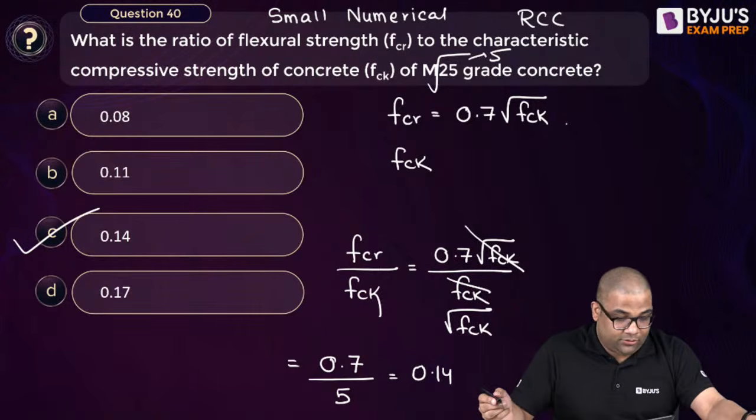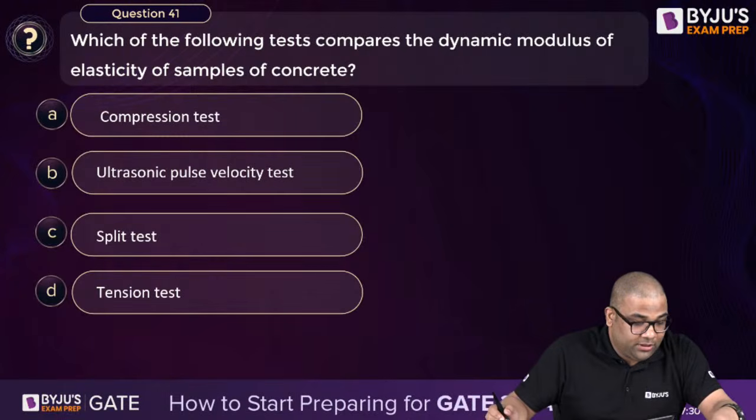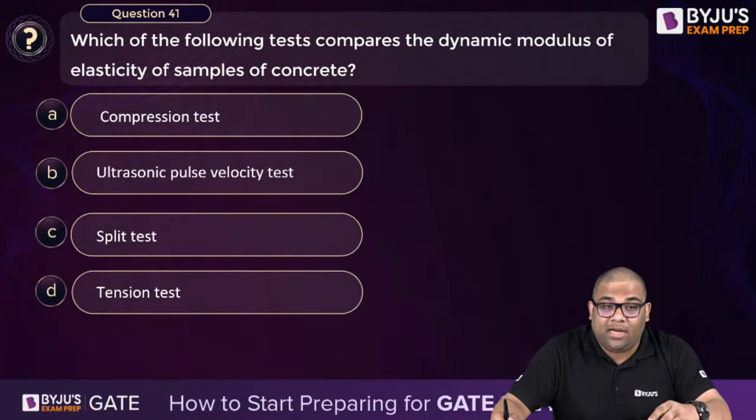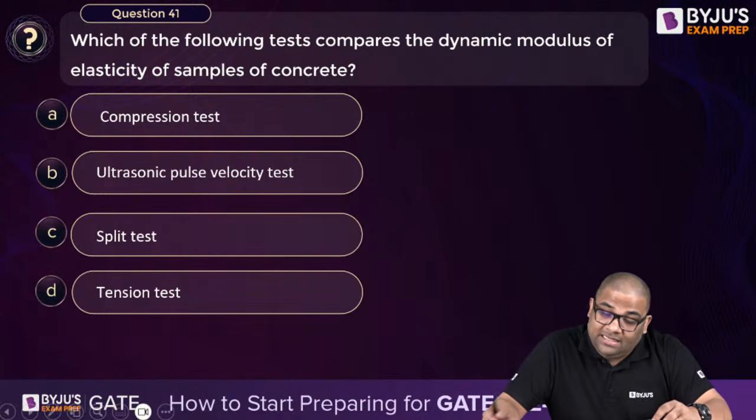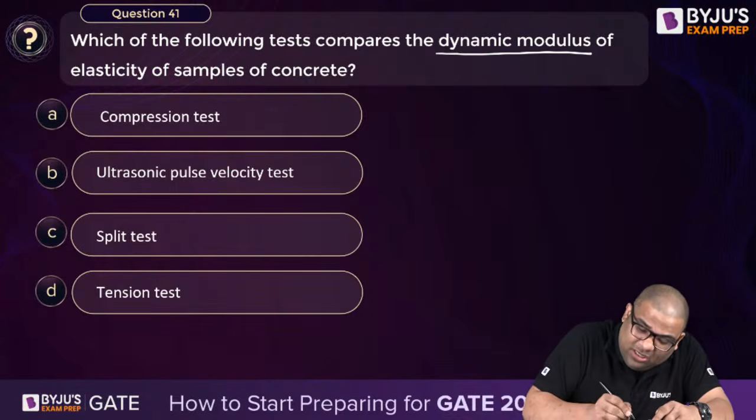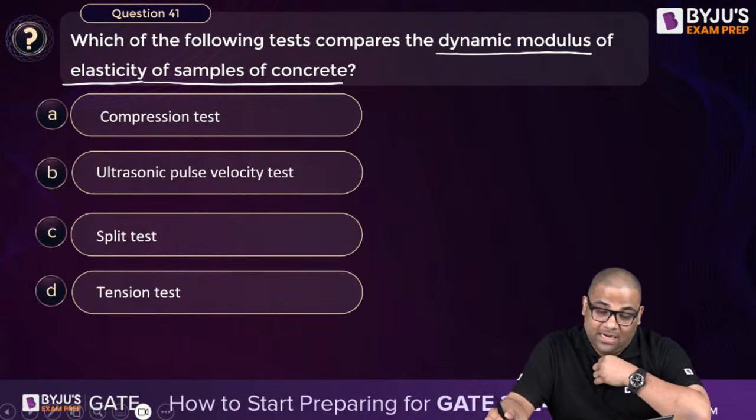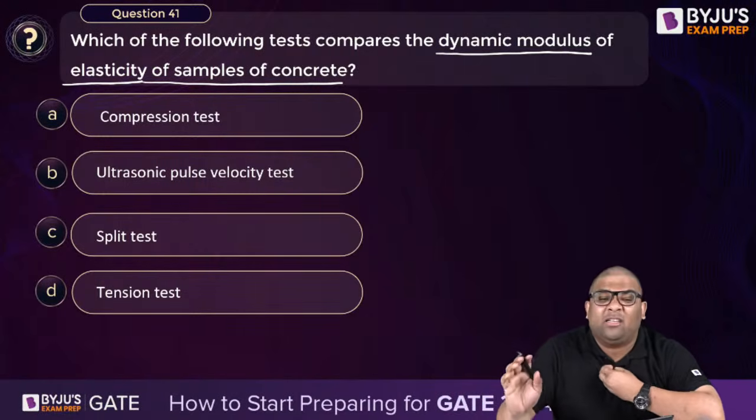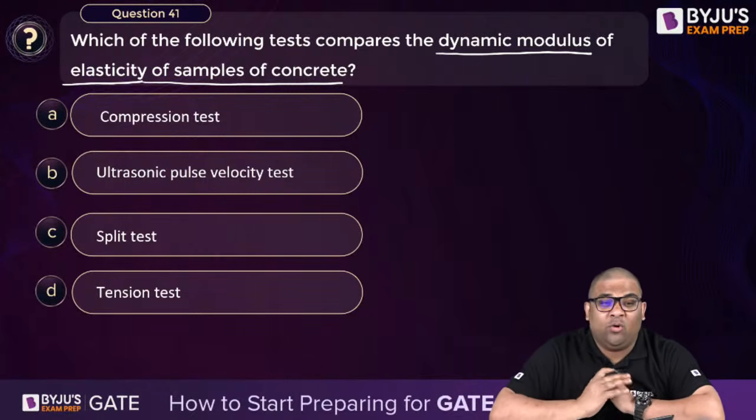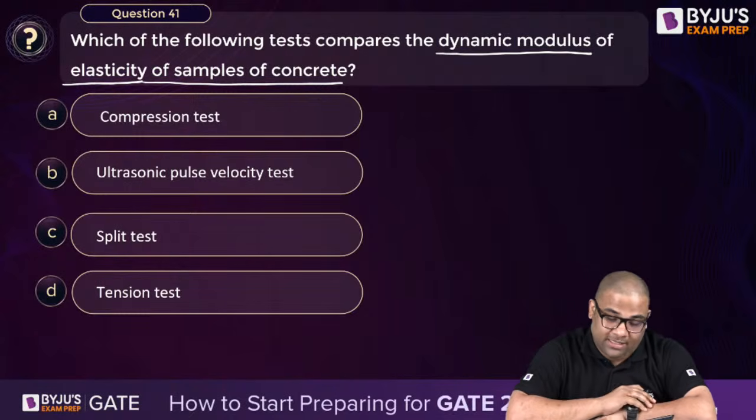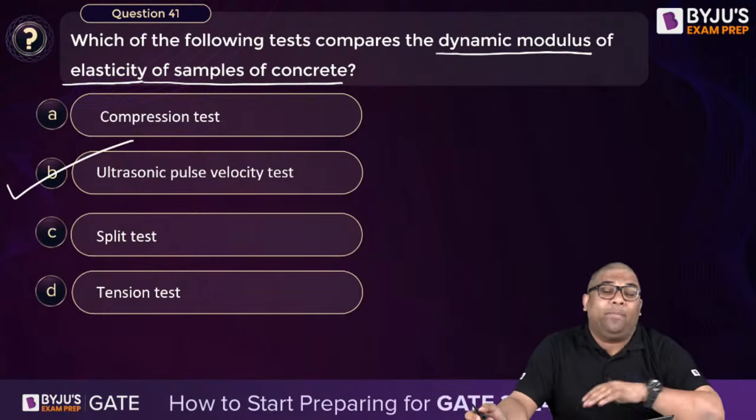Very good. Next question. 41st question. Come on. We have half an hour left. Half an hour gone. 1 hour more. Which of the following tests compares the dynamic modulus of elasticity of samples of concrete? Very straightforward question. Come on, fast. We are going slow. We are halfway. Yes, the answer is ultrasonic pulse velocity test.